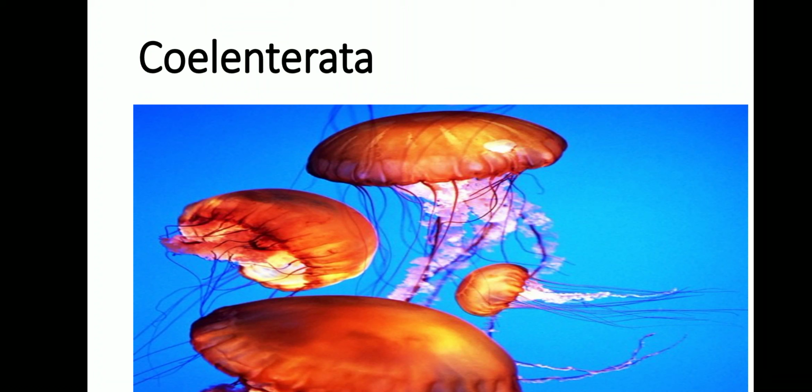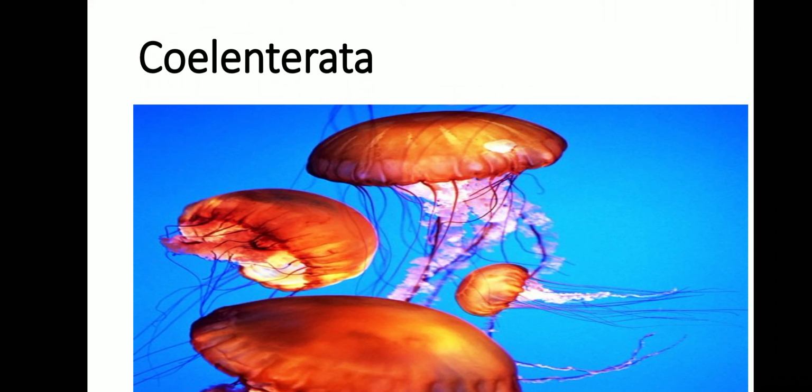This organism exhibits tissue grade of organization. Porifera exhibit cellular grade of organization. Different cells perform different functions. Here, coelenterata exhibit tissue grade of organization. That means different tissues perform different functions. And they are diploblastic. Why diploblastic?